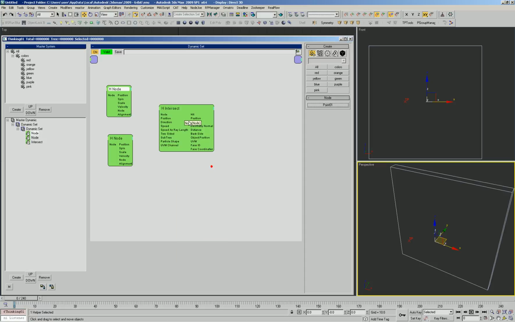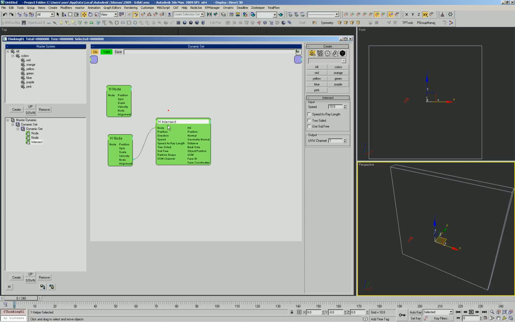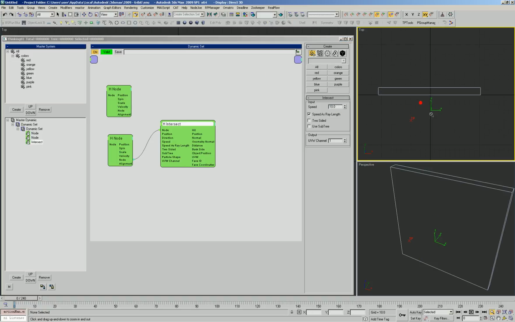And of course, setting up an intersect is as simple as dropping this in here. The node's going to determine what it intersects with. We're going to want the speed as ray length to be turned on so that it will detect intersections all the way along its ray length. One of the things we're going to need to do also is see what kind of world scale we are dealing with. So we'll just use the line tool, our favorite, and click here and drag out here. And the thing about line tool is as you move that point around, it's going to tell you in the status bar what kind of distances you're looking at. So if we've got 130 units here, setting this to 200 will give us more than enough ray length to use.